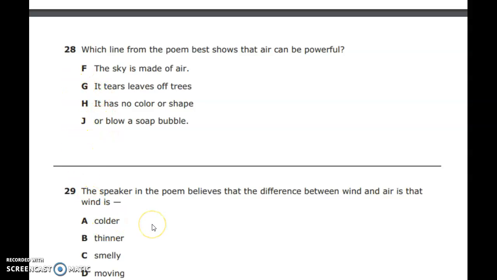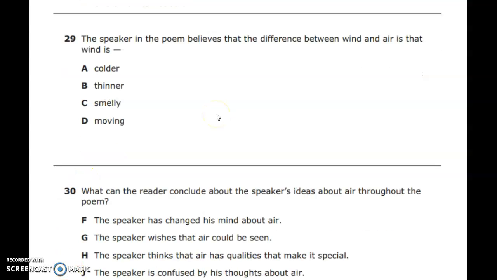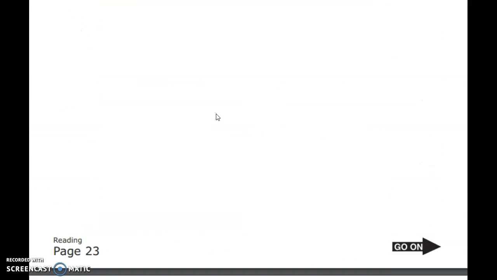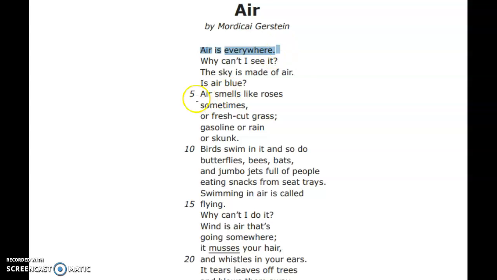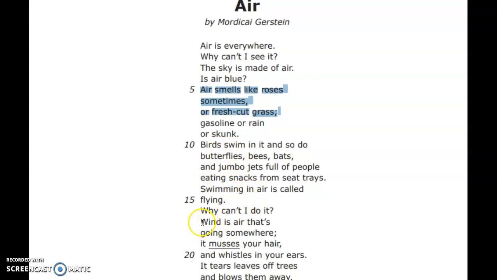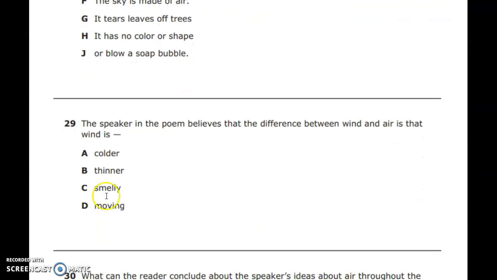Number 29, the speaker in the poem believes the difference between wind and air is that wind is A, colder, B, thinner, C, smelly, or D, moving. So if we go back to look for our text evidence, we have air is everywhere. Air smells like roses and sometimes fresh cut grass. And then we get to wind. Wind is air that is going somewhere. So if wind is air that is going somewhere, the best answer choice here is moving. So our answer is D.